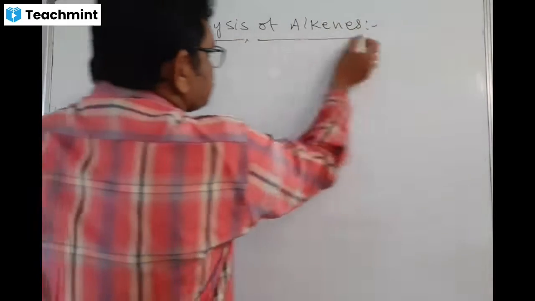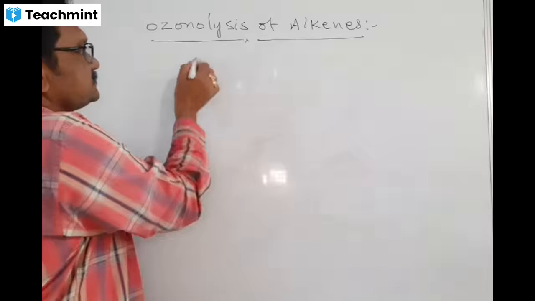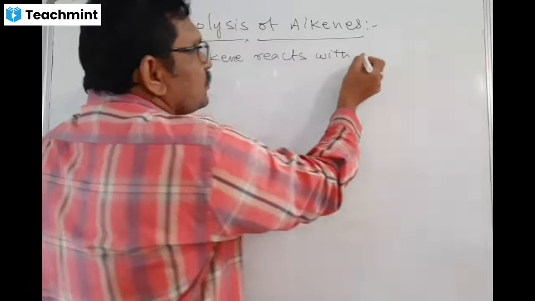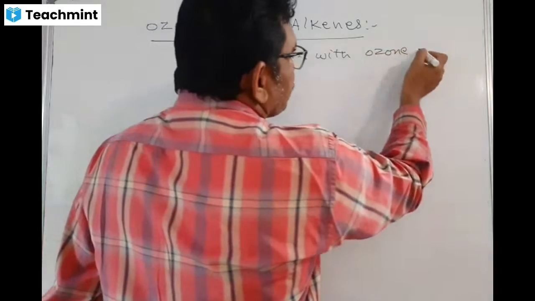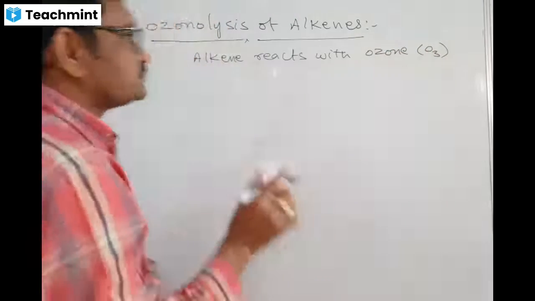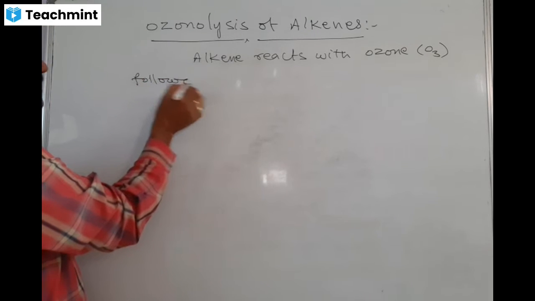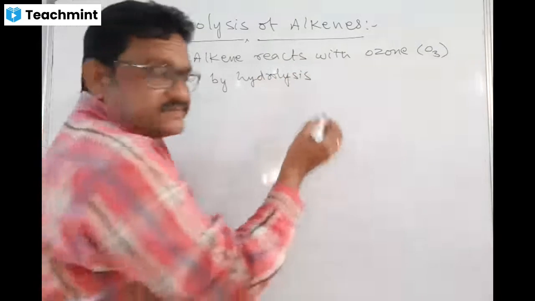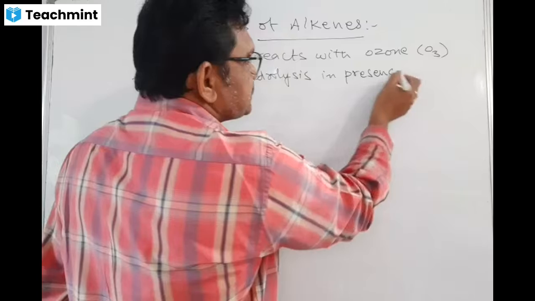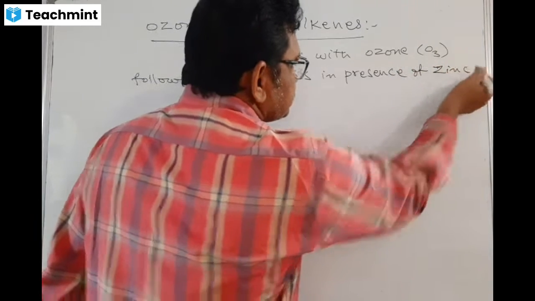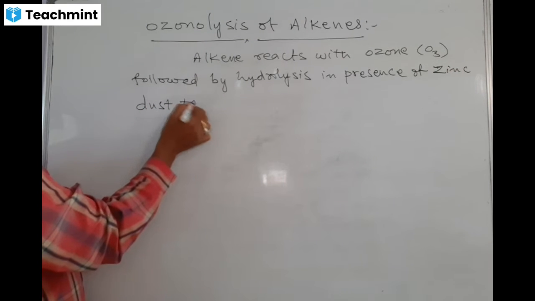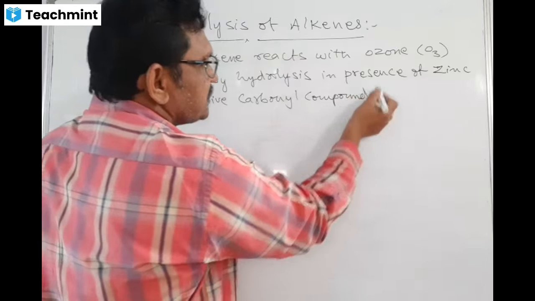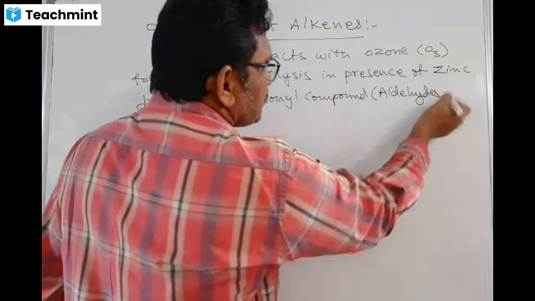Alkene reacts with ozone, that means undergoes addition with ozone, followed by hydrolysis in presence of zinc dust, to give carbonyl compounds, nothing but aldehydes and ketones.